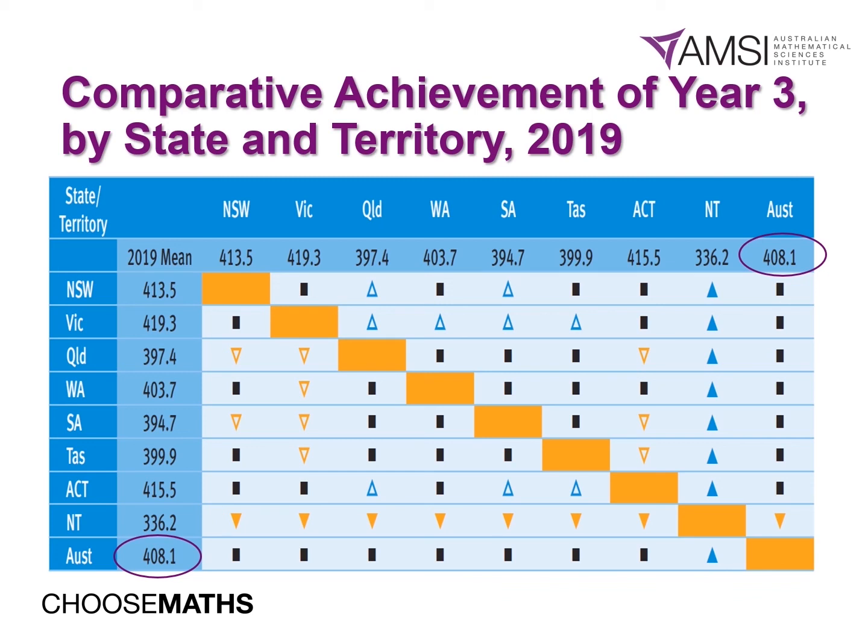The blue and orange triangles are arrows indicating upward or downward movement and where the average student achievement in Year 3 is substantially above or substantially below and is statistically significant to the state or territory or national results it's been compared to. The blue and orange outlined arrows indicate achievement that is above and statistically significant to the comparisons being made. The black square shows that average achievement is close to or is not statistically different from the comparison to the state or the territory.